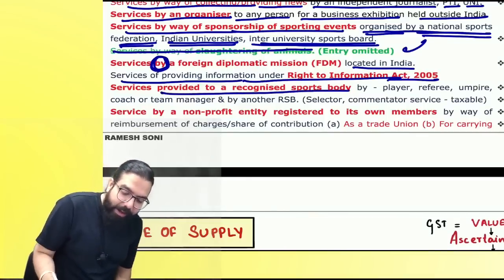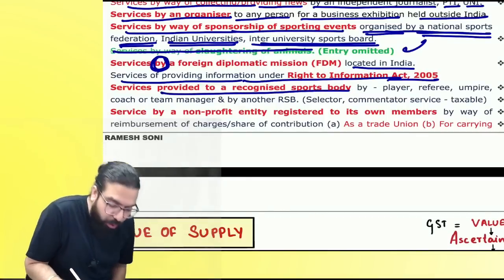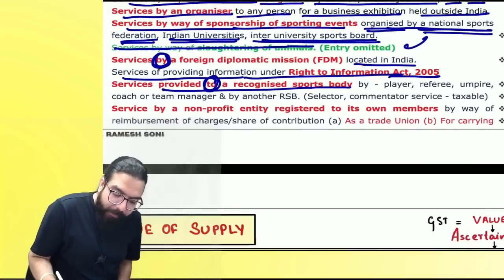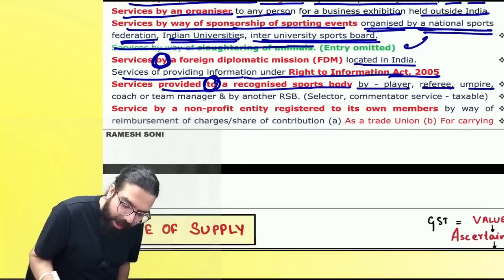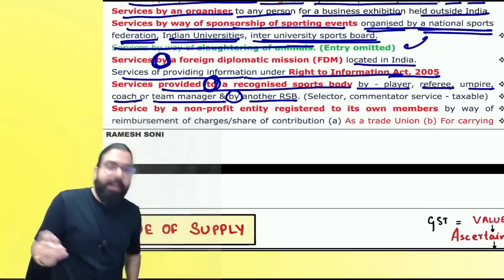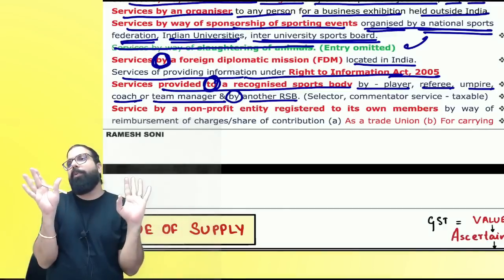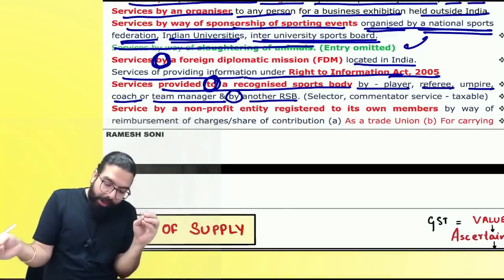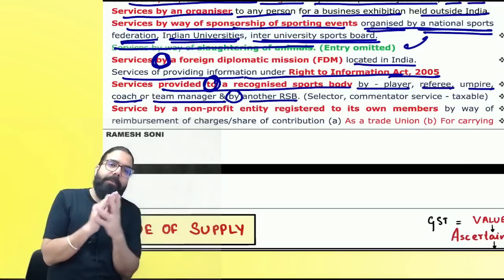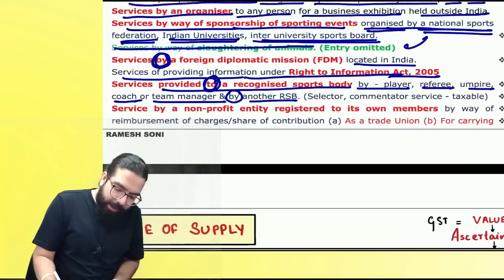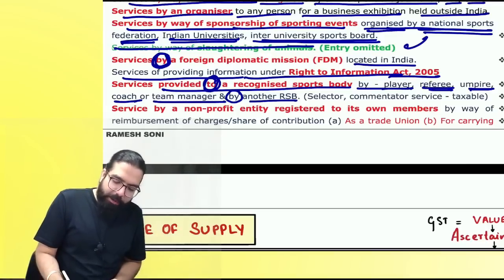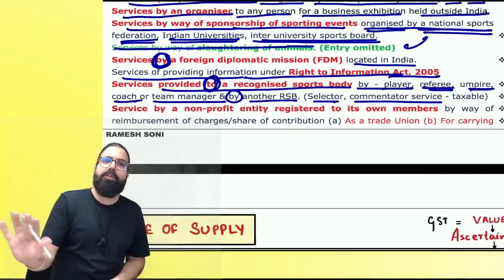Services provided by recognized sports bodies. Services provided to a recognized sports body by a player, referee, umpire, coach or team manager, or by another recognized sports body. Everyone listen. One recognized sports body to another recognized sports body, exempted. Now, services to a recognized sports body are provided by whom? Player, referee, umpire. Now, a selector's service, a commentator's service, all these are not exempt.